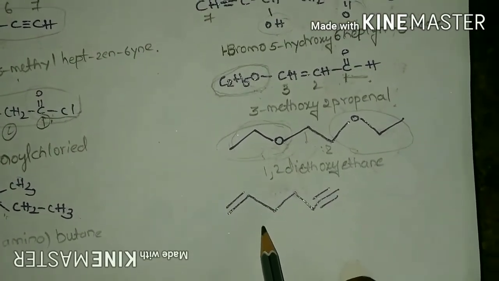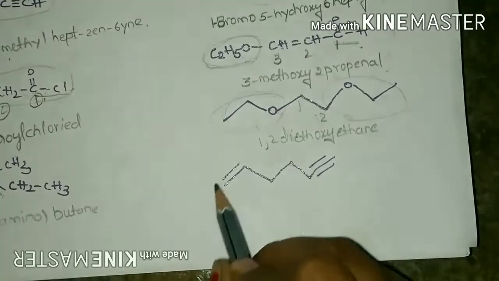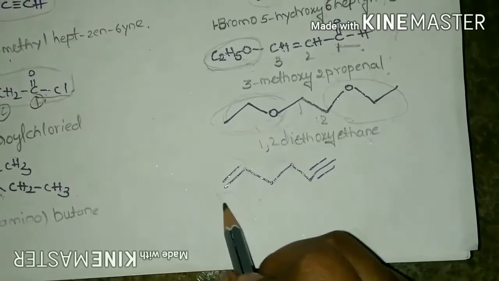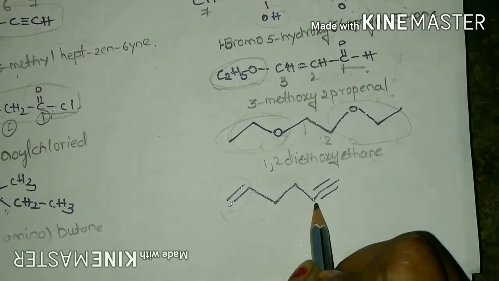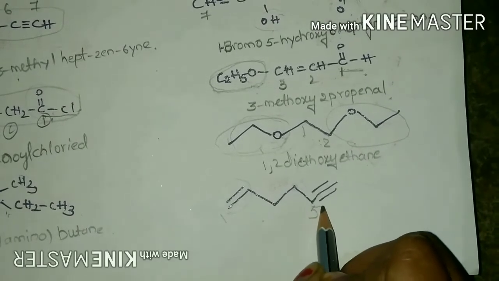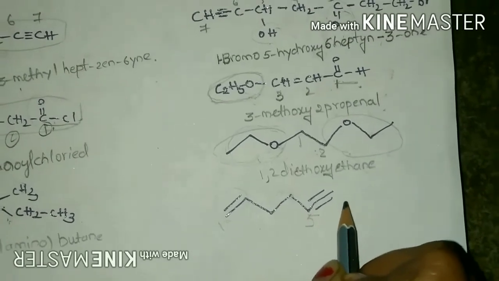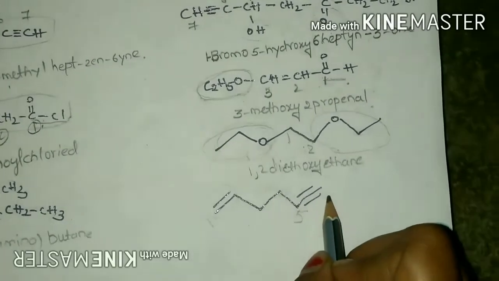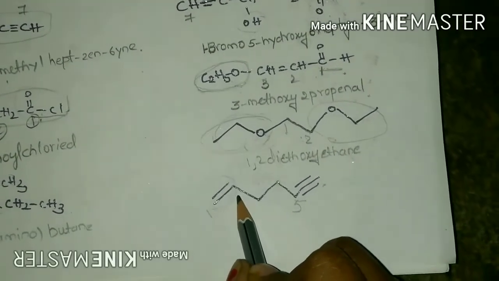Next, in this compound, when we start numbering from left to right, this double bond gets the first position and this triple bond will get the fifth position. In the same way, when we start numbering from right to left, this triple bond will get the first position and the double bond will get the fifth position.